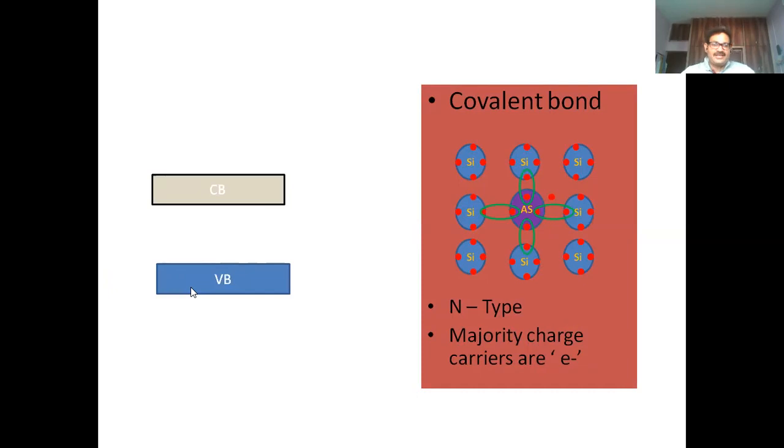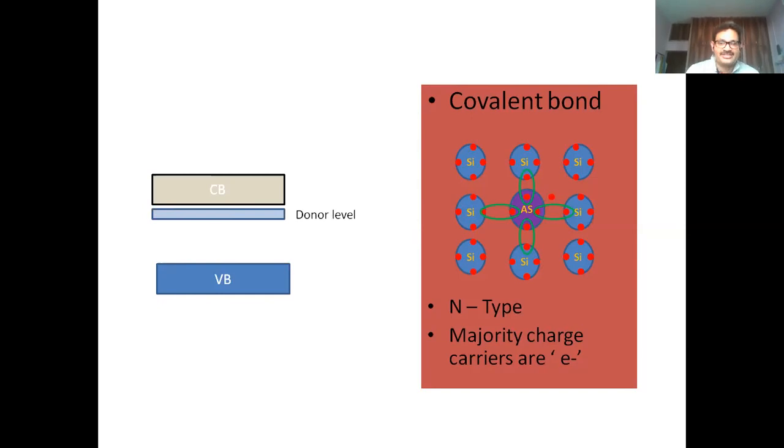We can explain that with the help of band theory also. We all know that there are two types of bands, a valency band and a conduction band. One is introduced due to the free electron. A new energy level will be formed in between the valency band and the conduction band. This new energy level we normally call a donor level.